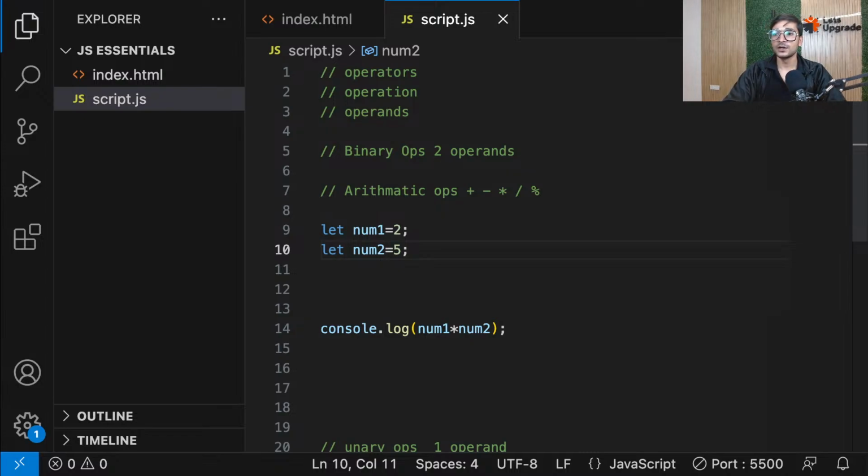Okay, now you can see, right? So 2 multiplied by 5 gives me 10.